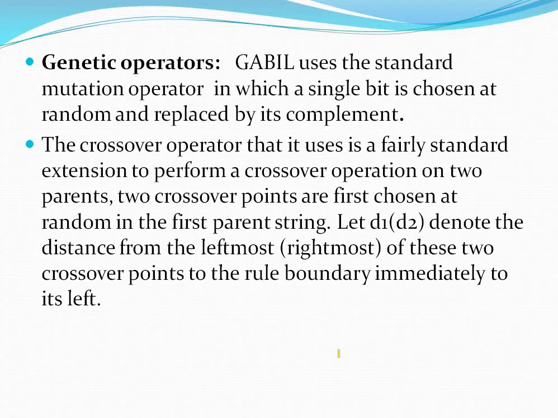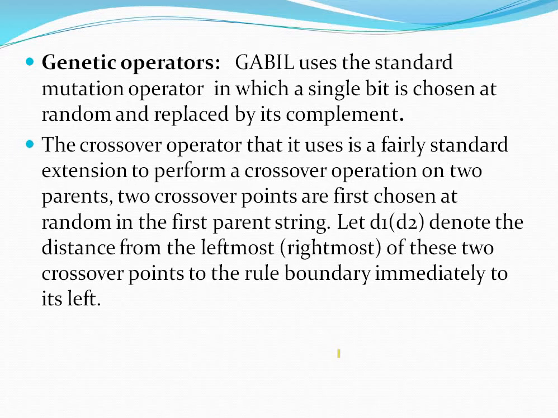So, genetic operators. We already know genetic operators are of two types, crossover and mutation. In the Gabel system also, it uses the standard mutation operator in which a single bit is chosen at random and replaced by its complement. That is the description of the mutation operator in genetic algorithms, and it is also used in the Gabel system. And what is the crossover operator here?